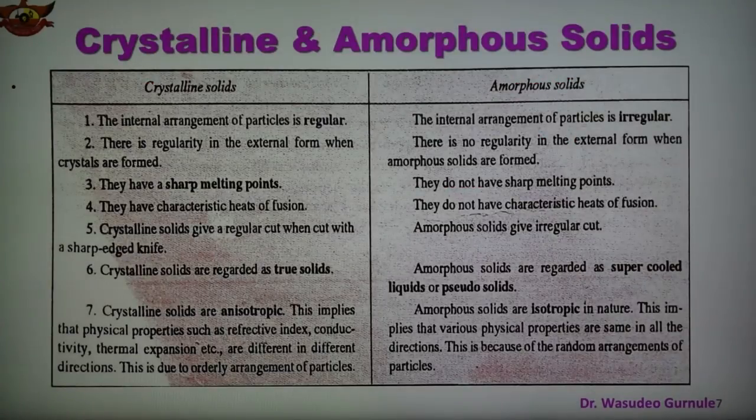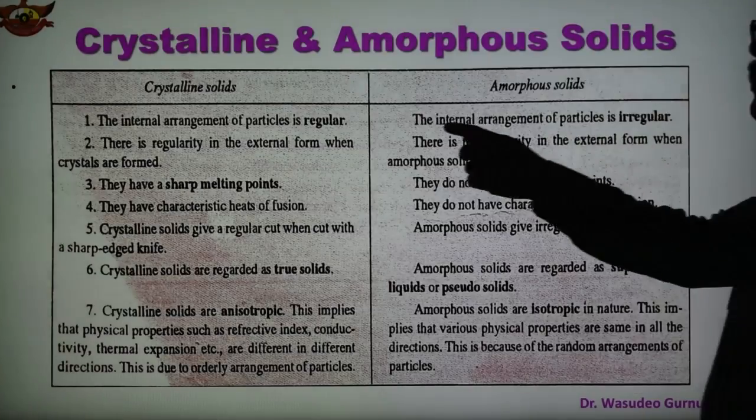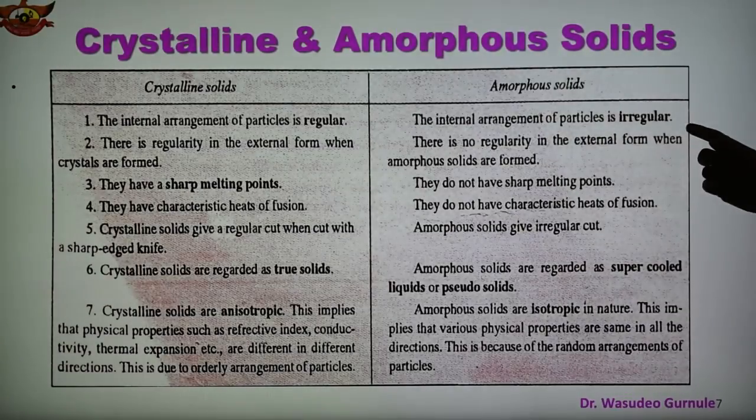Now this table shows the difference between the two types of solid, crystalline and amorphous. Seven points have been given here. The first point of difference is that the internal arrangement of the particles is regular in crystalline, whereas the internal arrangement of particles is irregular in amorphous solid. So the particles are regular in one and the arrangement is irregular in the other.